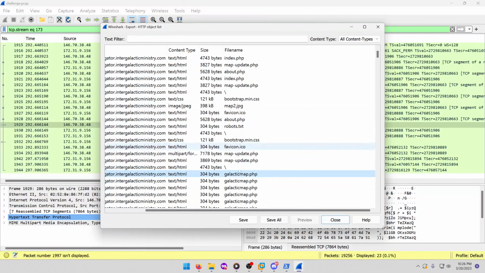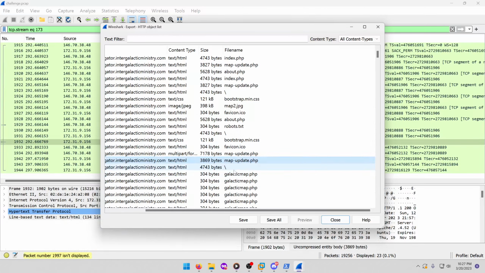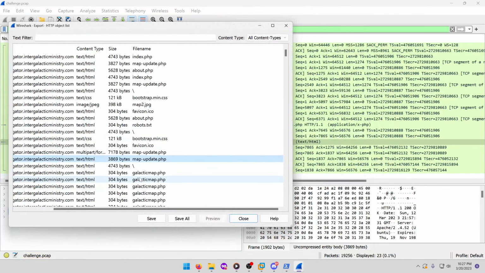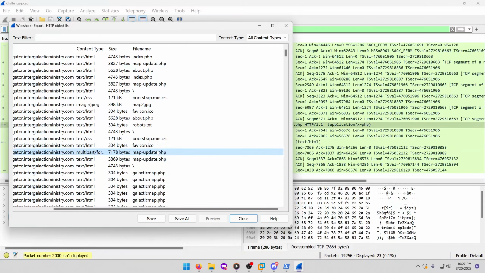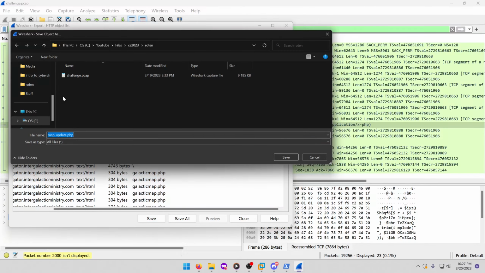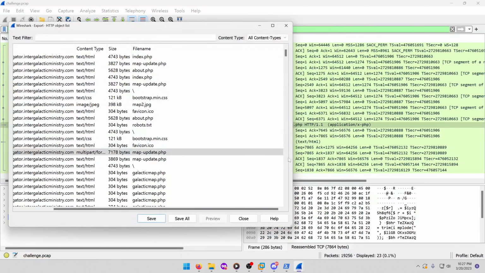And right here, this looks like the first entry for Galactic Map, so it should be one of these. And if it's on the screen, it'll actually navigate to it in here, as you can see. If I click around, it'll navigate to the packet if it shows up. See? And it seems to be this first one right here. So we're going to go ahead and save that to our challenge directory.